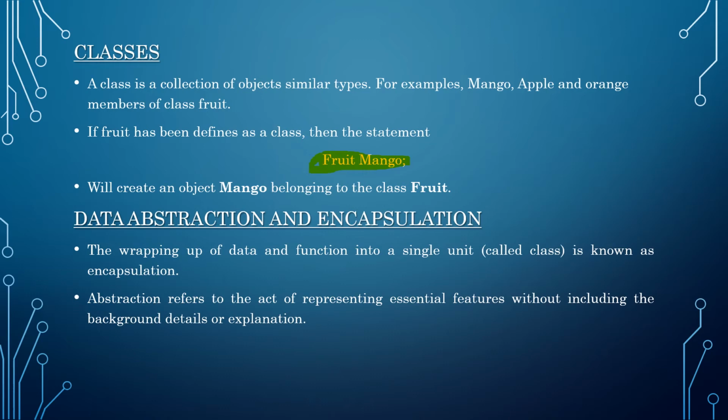The driver just knows these details, but the driver doesn't know what kind of mechanism is used inside the car to apply the brake or to accelerate the car. The driver need not know about it, and this concept is called abstraction, not revealing all the data to the outside members of the class.